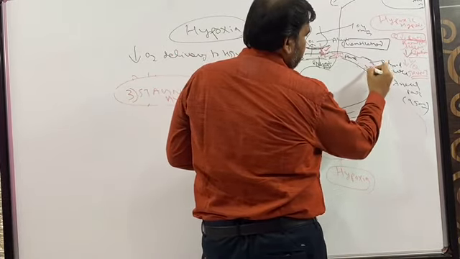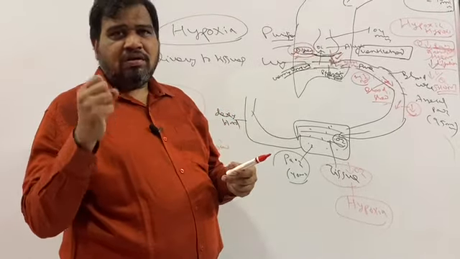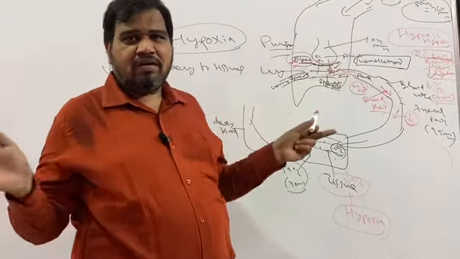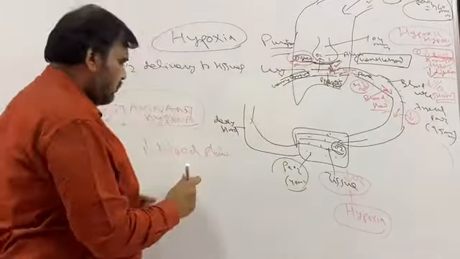But what happens as the blood flow is decreased? The blood is the one which has to take. The blood is a transporter. Hemoglobin is the carrier. So if the transporter which takes the oxygen is itself flowing less, then the tissues will be getting less oxygen. In stagnant hypoxia, there is decreased blood flow. So in which condition will blood flow be decreased? What is mainly responsible for the flow of blood? It is the heart. The heart is the one which pumps the blood to various vital organs or all the organs. So if there is any heart failure,